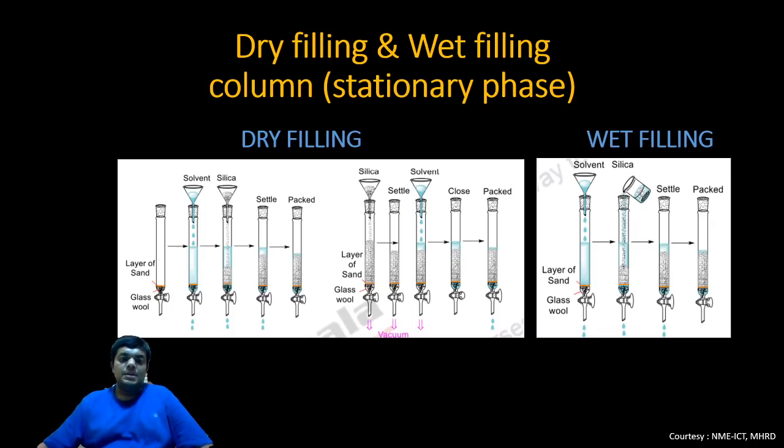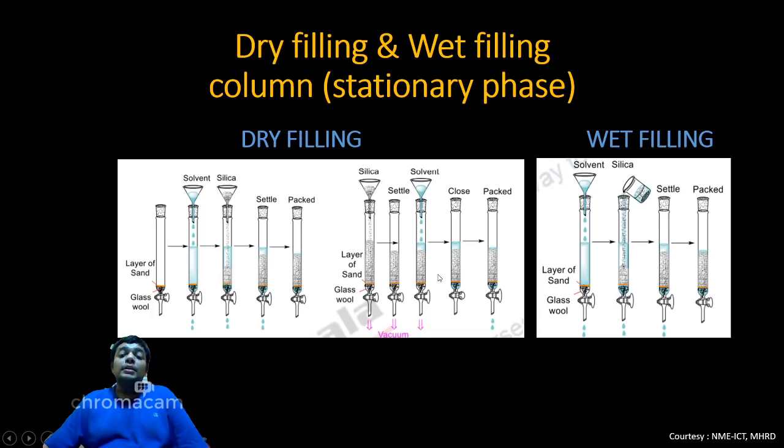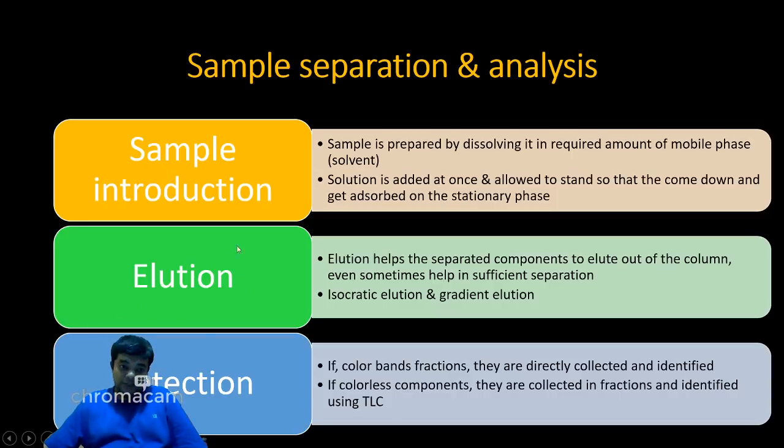See what happens. Once you add your sample on the top, it gets a little bit diffused in the mobile phase. Then you add extra mobile phase, which is the method of elution, so that this separates out the components while pushing them down by gravity. So this refers to this point number 2.